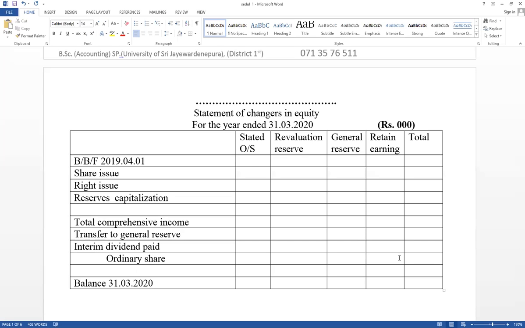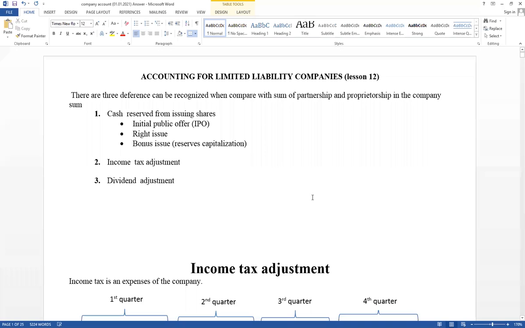Because of the company, only three points differ. Income tax adjustment, share issues, and dividends adjustment. Therefore, from the beginning, I am going to discuss those specific areas. Income tax adjustment and share issues: initial public offer, then rights issue, as well as bonus issue. And I will discuss dividends adjustment, interim dividends paid, as well as proposed dividends. Right, from the beginning, I am going to discuss income tax adjustment.